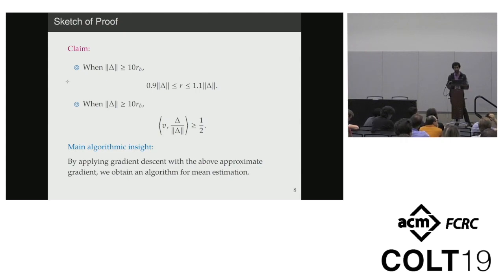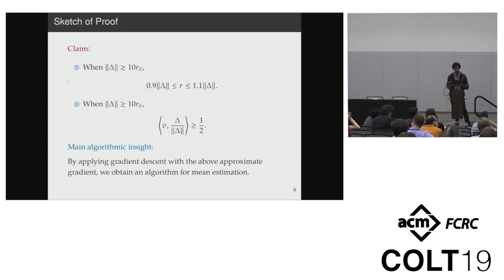We show that if you're suitably far away from the true mean, then this value r that you get via solving this program is a good approximation of the true distance of your current point to the true mean.